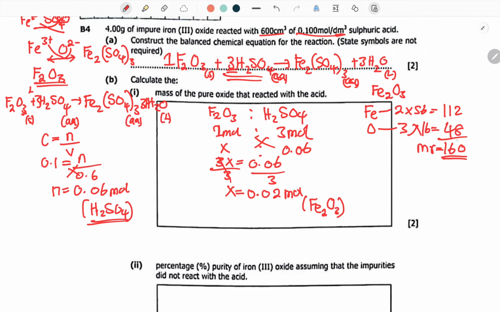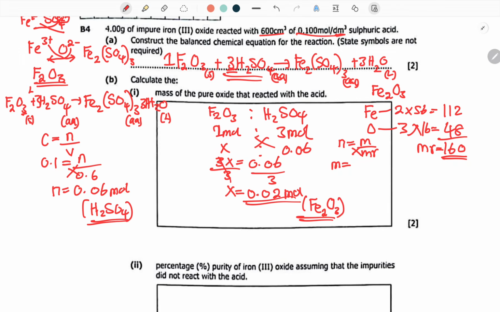Now we can find the mass of the pure oxide. How do you find the mass? Simple. Number of moles is equal to mass over mixture. The mass is going to equal the number of moles we calculated to be 0.02, this one for the oxide.